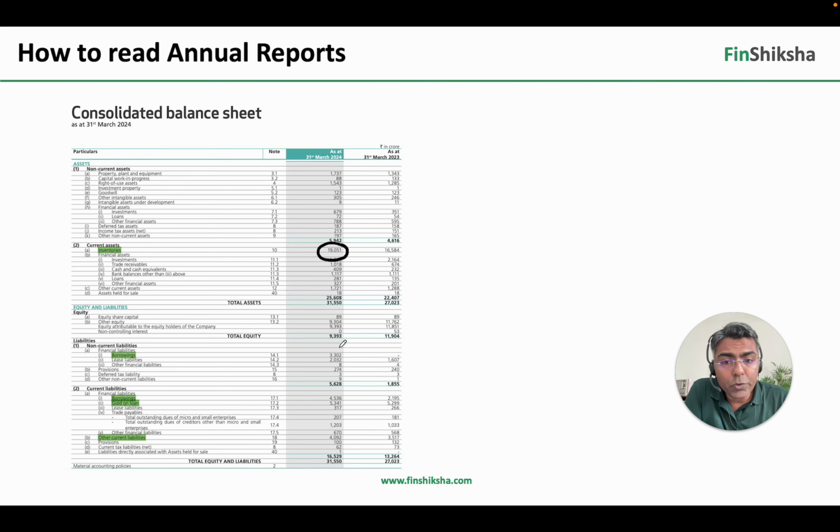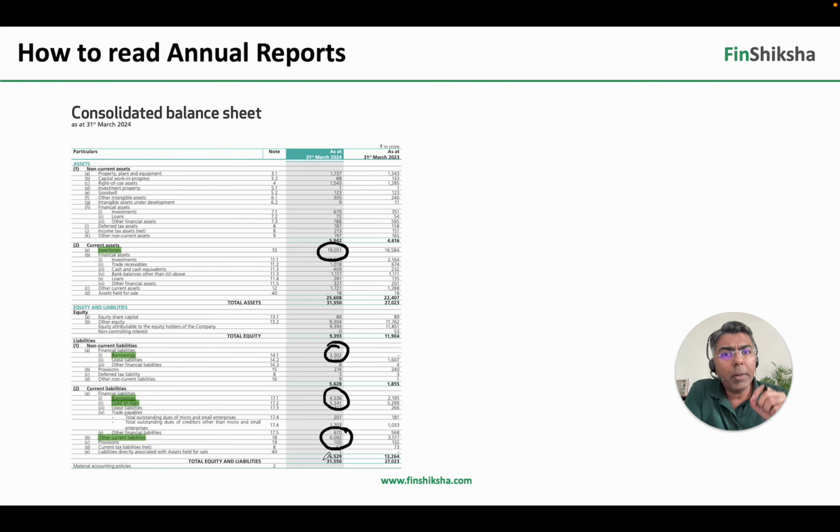On the liabilities, you see borrowings are large, you see short-term borrowings are large. Then there's gold on loan. So gold has been purchased on loan, and they also have a golden harvest scheme, which basically customers can keep going monthly and investing in gold. That is accounted as other current liabilities.